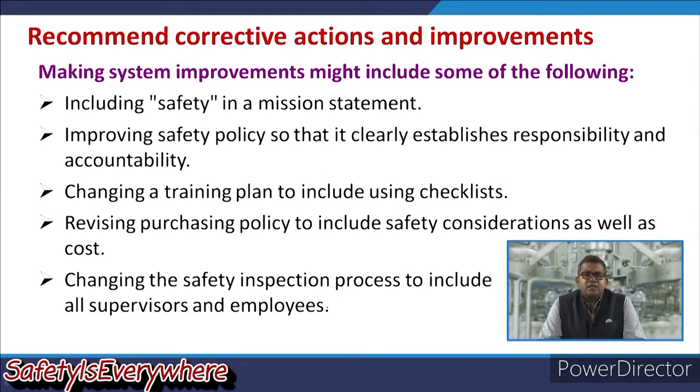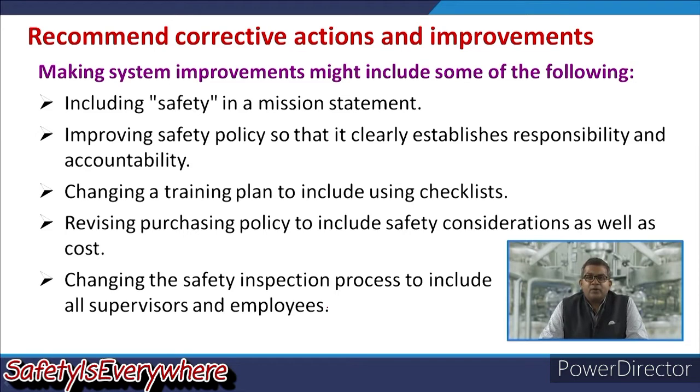Now, making system improvements might include some of the following things, like including safety in a mission statement, because you may find that in several good organizations there is a mission statement and there is a vision statement. So, safety may be included in the mission statement. Now, improving safety policy so that it clearly establishes responsibility and accountability. Changing a training plan to include using checklists, because a checklist is a very vital source of finding problems within the system.